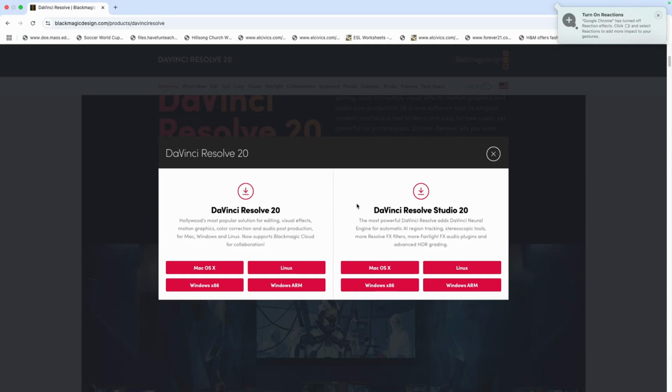But if you see to the right, you'll see an option that says Davinci Resolve Studio 20. That's the paid version. And it should be less than $300 to get that paid version. If you want to get it, I totally recommend it. But if you're a newbie, you're just getting started in your content creation or your videography business journey, you really do not need a paid version. So just grab the free version, get used to the free version, learn how everything works, and then upgrade to the paid version.